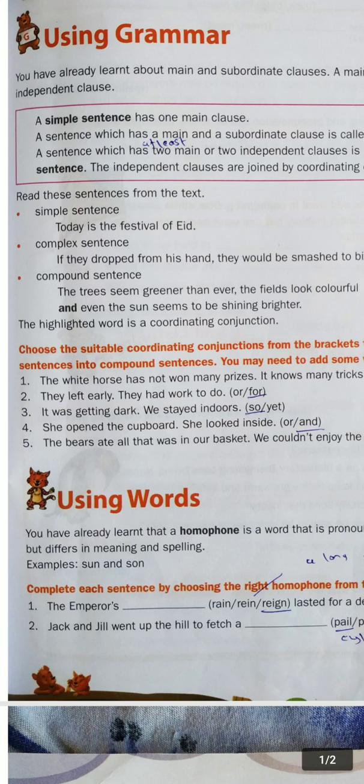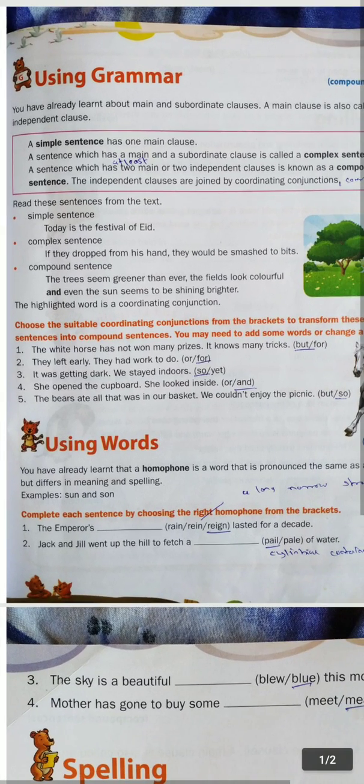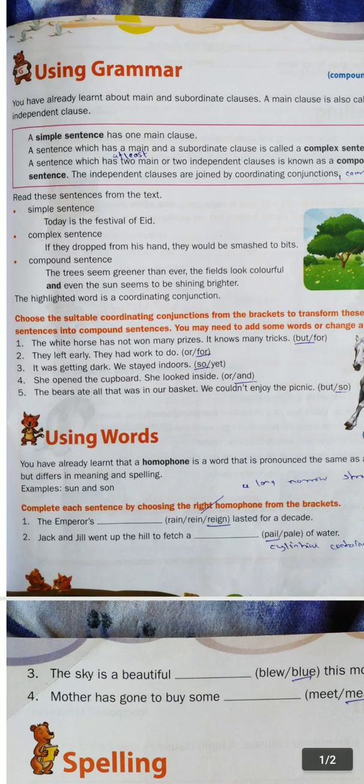We have to choose the correct coordinating conjunction from the bracket and use it to convert these two simple sentences into a compound sentence. So, but is the correct coordinating conjunction.